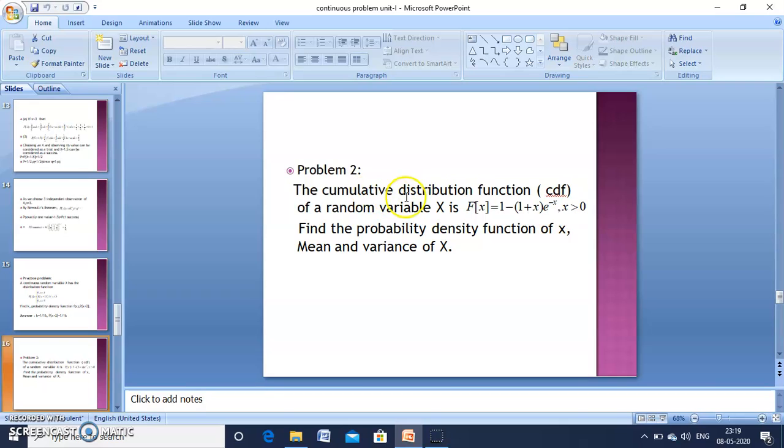Problem 2. The cumulative distribution function CDF of a random variable of x is capital F of x is equal to 1 minus 1 plus x into e power minus x, where x is greater than 0. In this we want to find out the probability density function and mean and variance of x. Three things we have to find out: PDF, mean and variance for the given capital F of x.